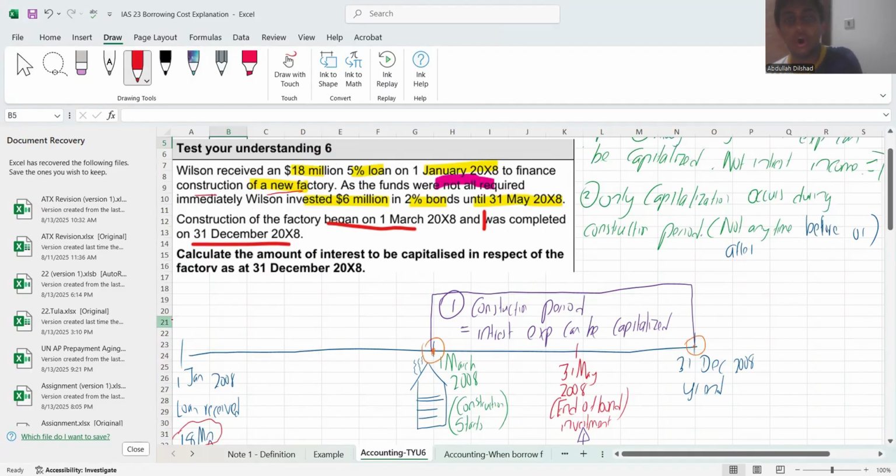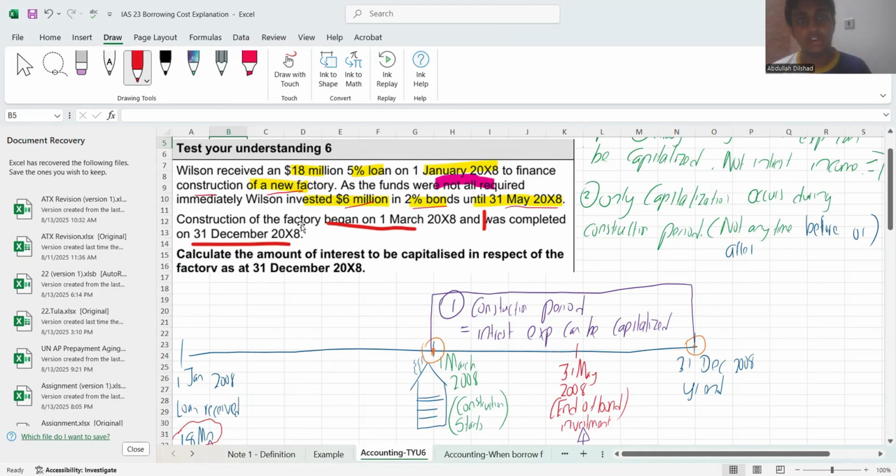As funds were not all required immediately, Wilson invested 6 million in 2% bonds until 31st May 2008. So even though he took that 18 million on 1st January, the entire sum was not needed. So out of 18 million, he took 6 million and invested it in bonds. When you invest in bonds, you get interest income, but remember, he is only getting interest income from 1st January to 31st May. That's about 5 months. We'll be looking at interest income later.